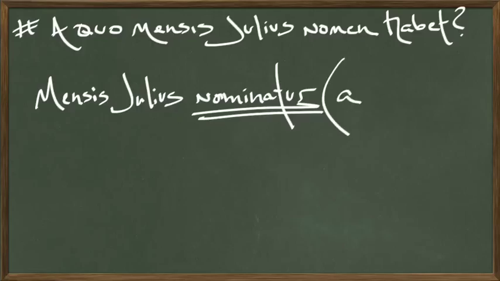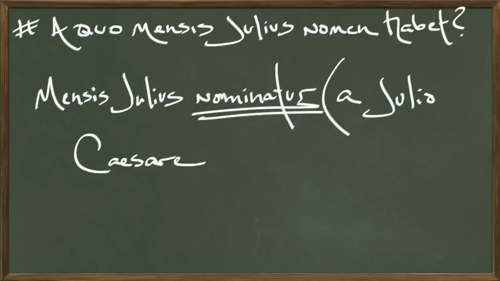Now that's going to push the next word into the ablative case. So we're going to write Julio. Probably should have used an I there, sorry guys. Julio Caesare. Because Caesar is a third declension noun. And let me give you just a quick example of what that looks like. So if we take a third declension noun and we put it in the nominative, the genitive, the dative, the accusative, and the ablative, and let's take Caesar, right?